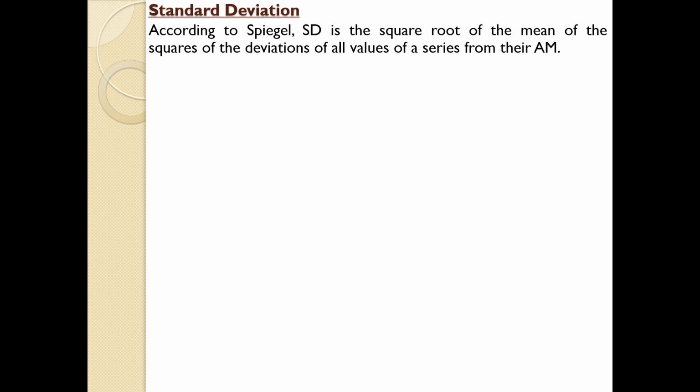In the standard deviation method, the square root of the mean of the squares of the deviation of all values in the series from their arithmetic mean is used for computation. When we come to the computation part, then you will understand the sentence. The concept is, one of the drawbacks of the mean deviation led to the implementation of the standard deviation method.